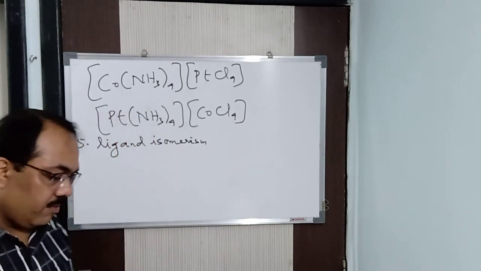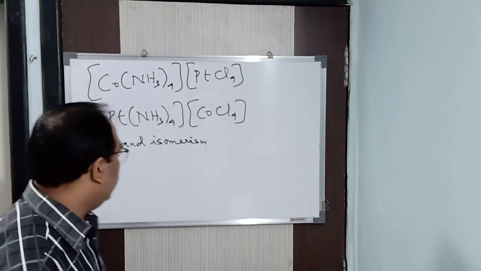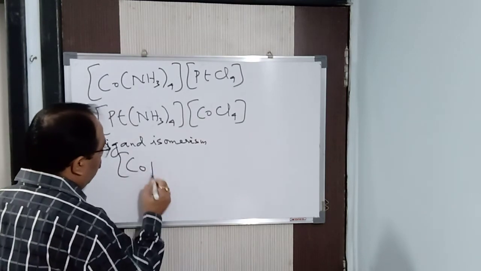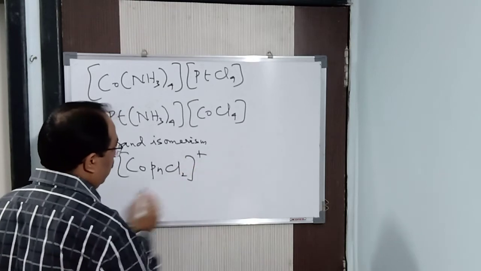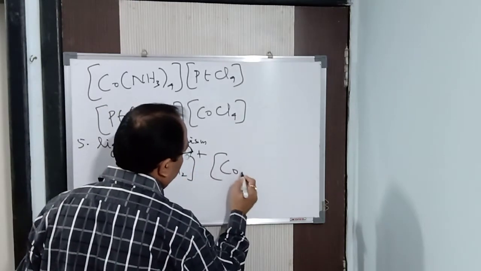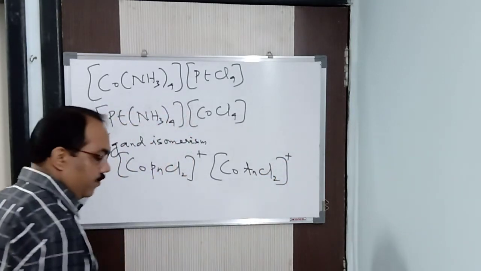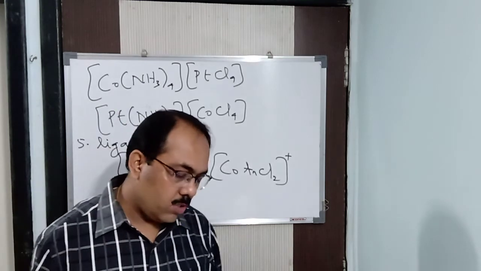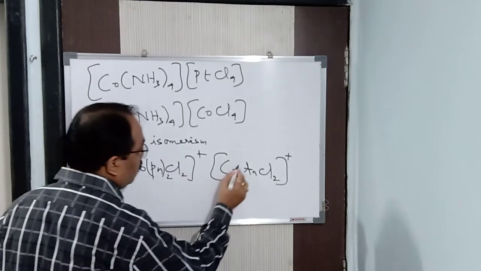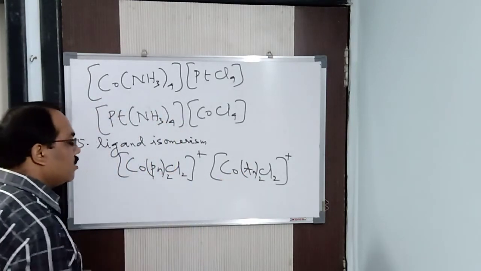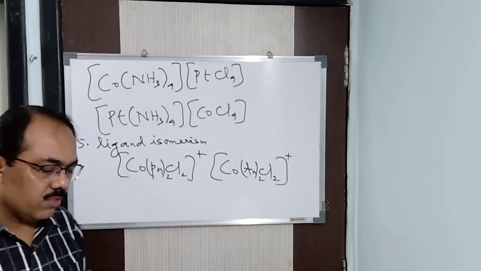Now, an example we can give is [Co(pn)2Cl2]+. We can have this one as [Co(tn)2Cl2]+. Sorry, I forgot to write this: it should be more than one, so 2 of pn and 2 of tn. What are these? What is this pn and tn? We have never heard of this particular one.